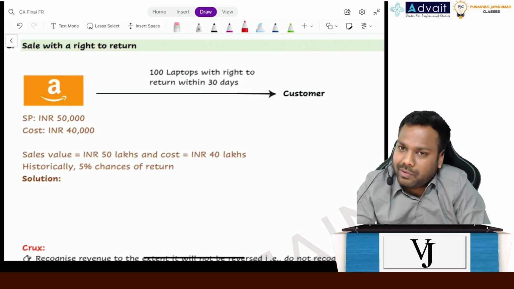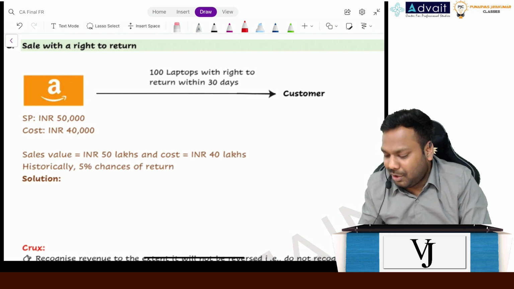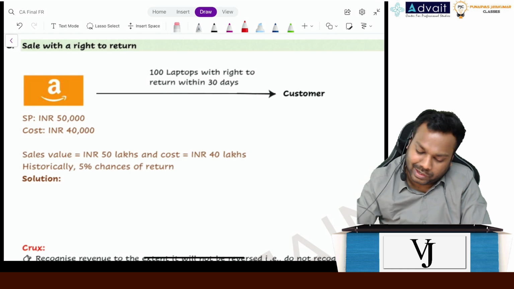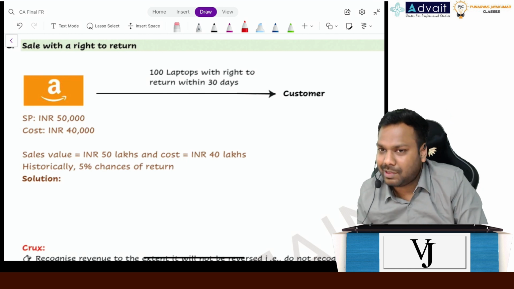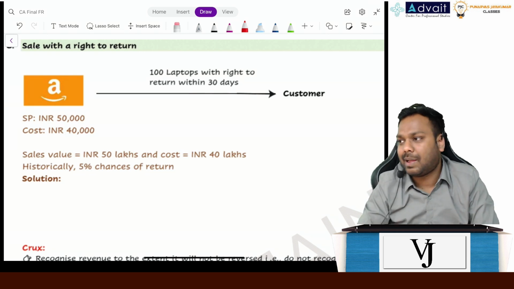And then we recognize revenue, right? As of now, I am receiving the money, don't recognize revenue. Wait till 30 days. After 30 days, if the customer returns the goods, don't recognize revenue. If the customer doesn't return the goods, recognize revenue. No, that doesn't happen.